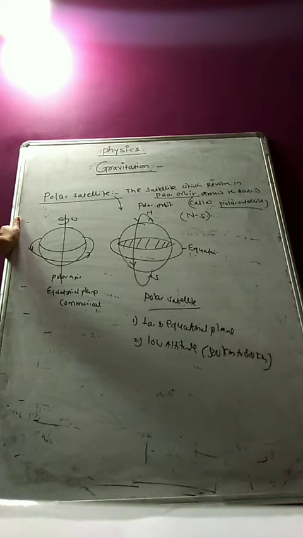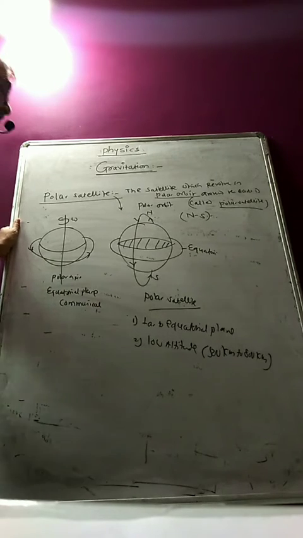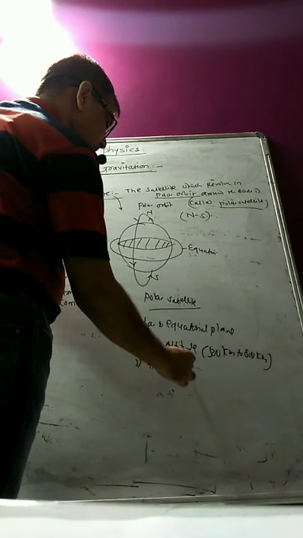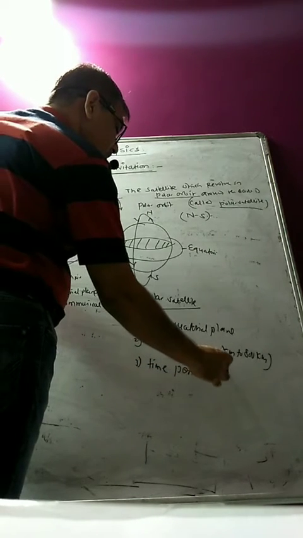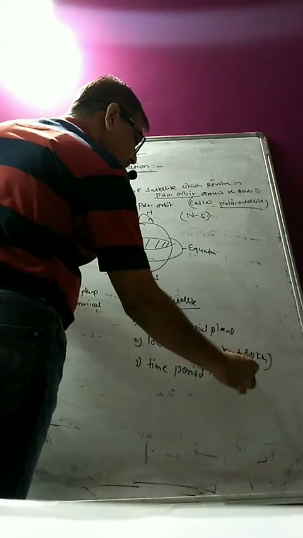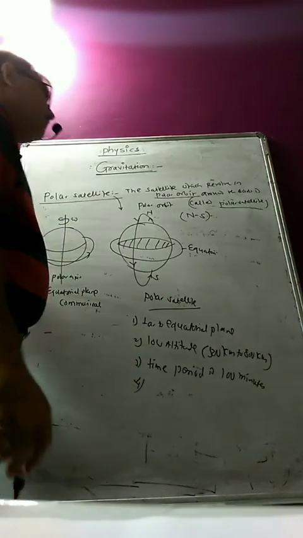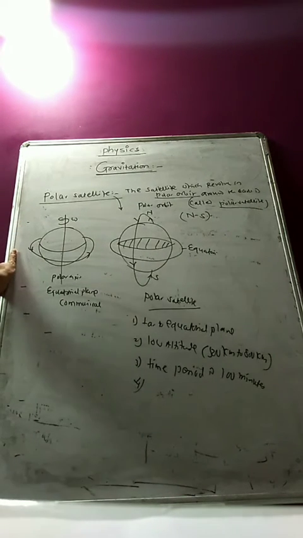Time period of polar satellite is only 100 minutes, is much less than geostationary satellite. Okay, म्हणजे it is very less as compared to communication satellite. Okay, the earth is spinning in west to east direction. So much satellite can cover the total surface of the earth. So it can scan the total surface of the earth.